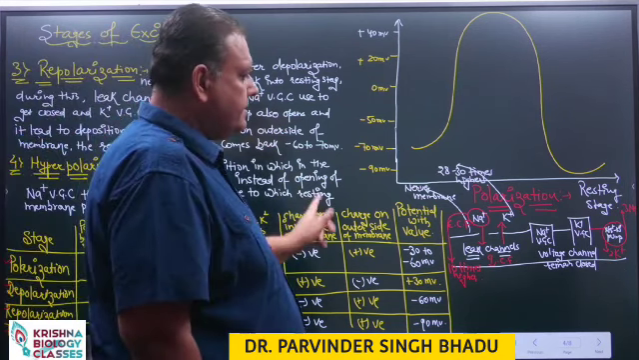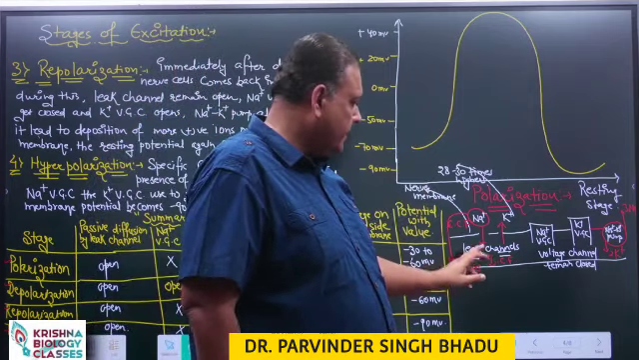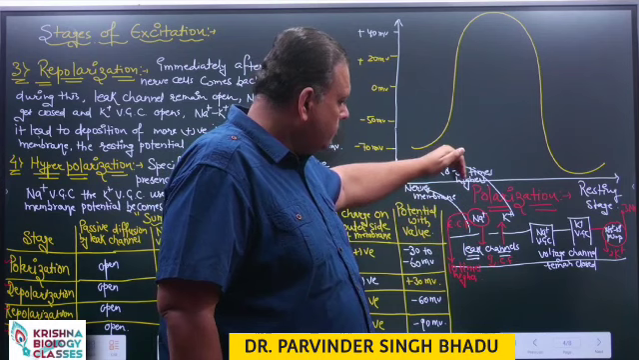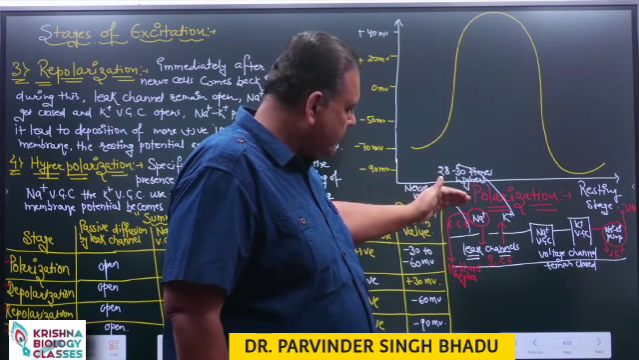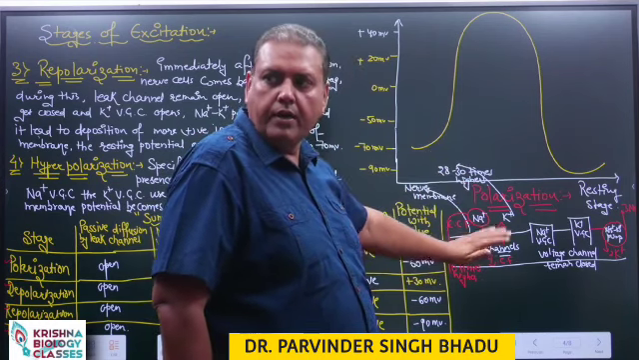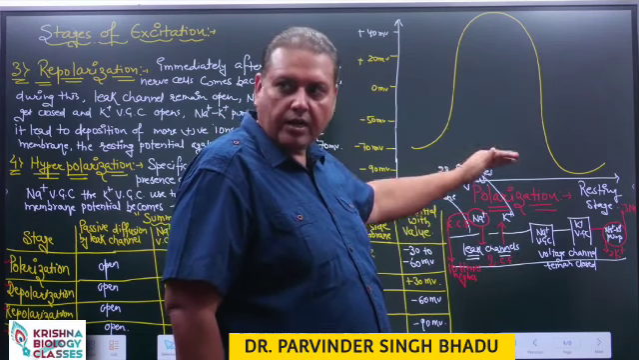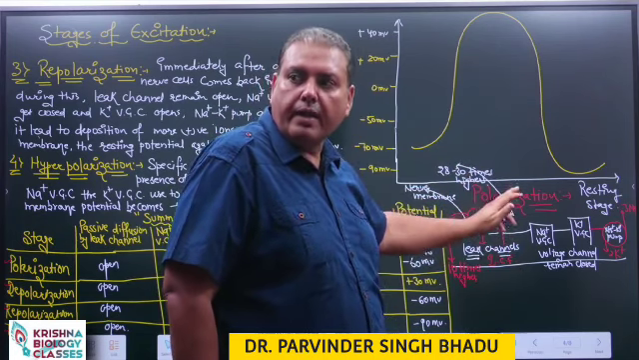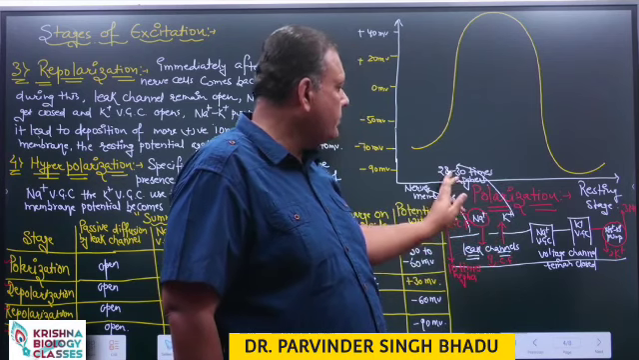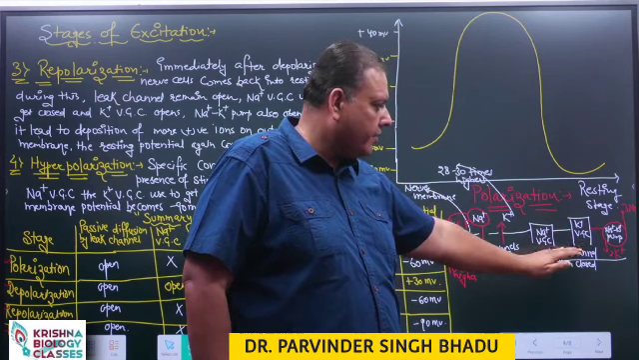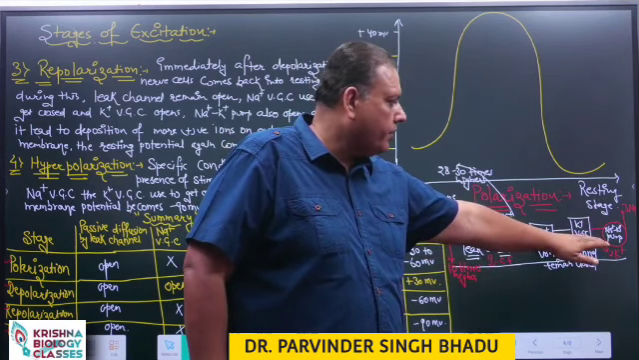Now, the first stage is the polarization stage. During this stage, leak channels remain open. Sodium ions are moving from extracellular fluid to intracellular fluid. Potassium ions are moving from intracellular to extracellular. Which ion moves more rapidly or faster? Potassium, because its concentration is higher. Voltage gated channels remain closed, and the sodium potassium pump